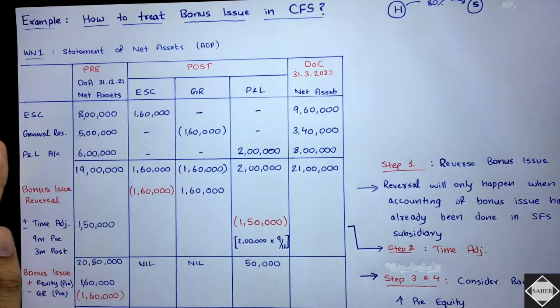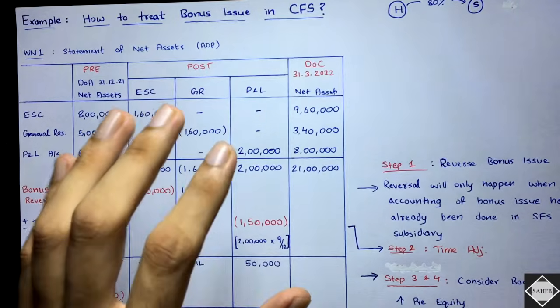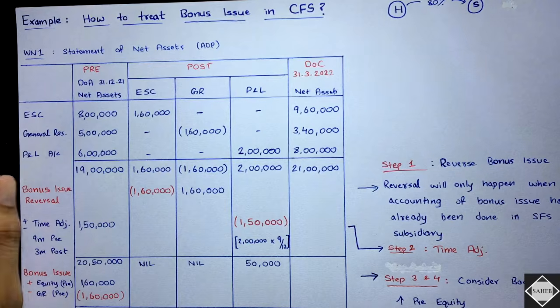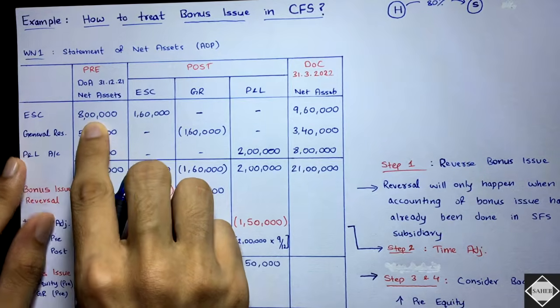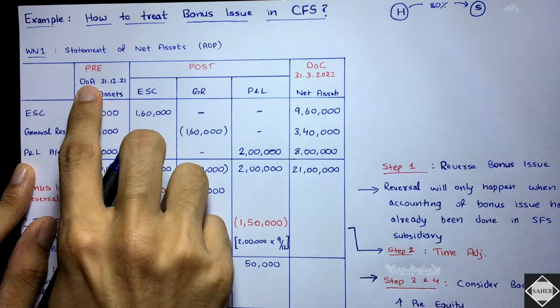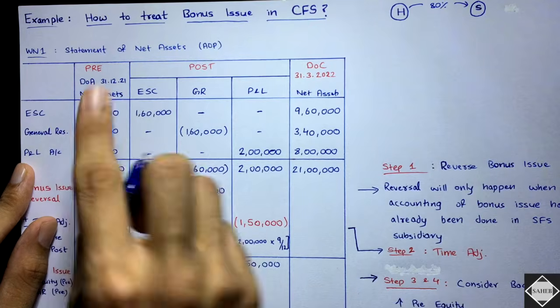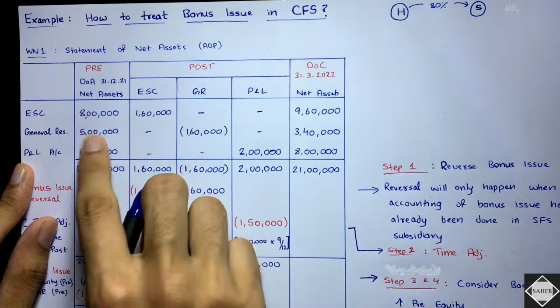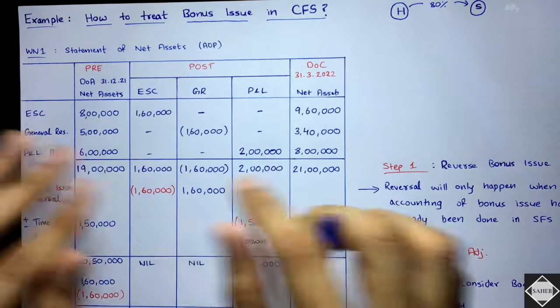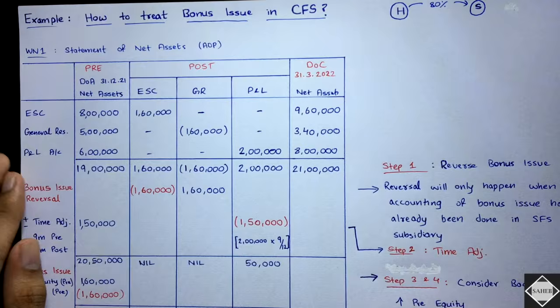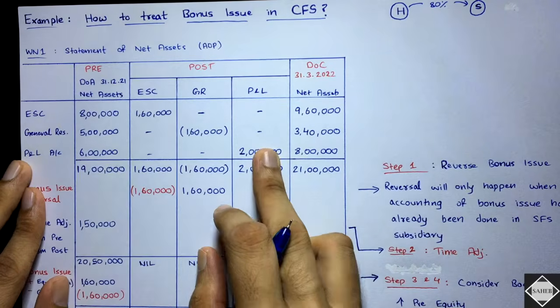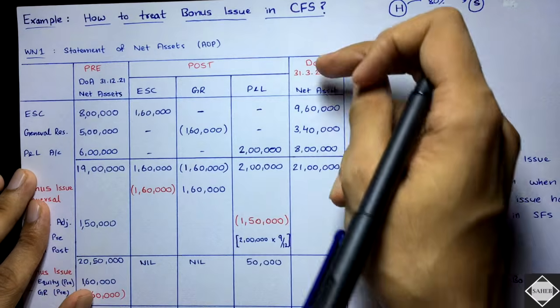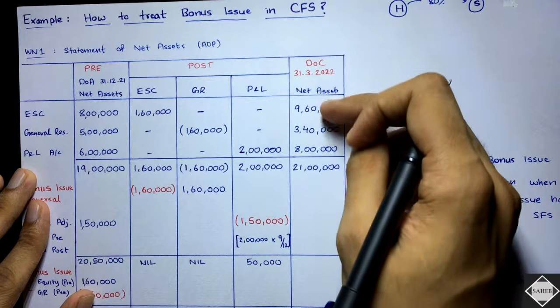So see here, in this statement of net assets, we don't only consider the profit but also the capitals. Here, equity share capital, let's say it's 8 lakh, on the opening day of the year, not on the date of acquisition. This is on the opening day of the year, 1st April 2021. General reserve 5 lakh, 1st April 2021. P&L account 6 lakh. Let's just say it's given in the question. So we will see the movements and the closing. The closing data will also be given.